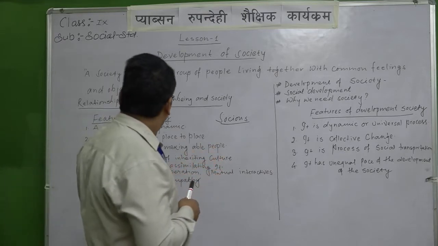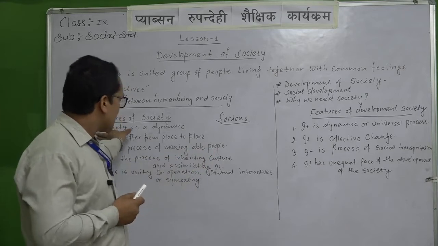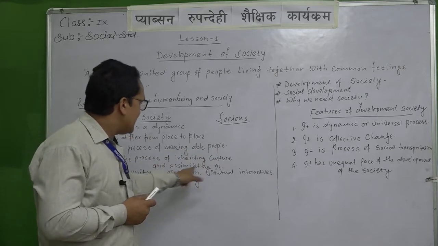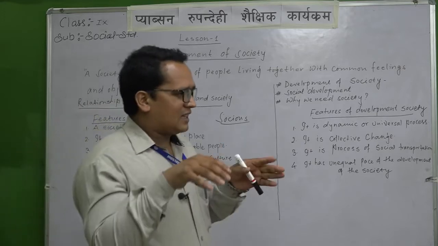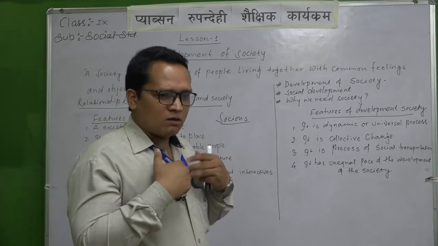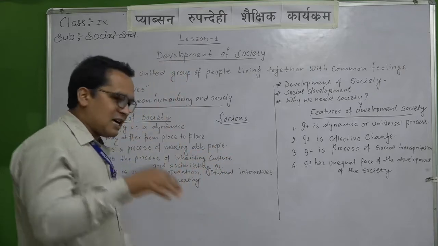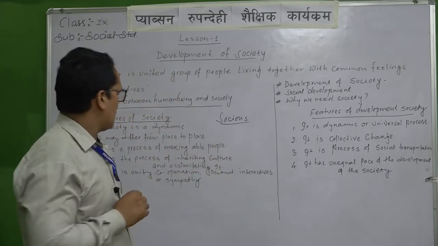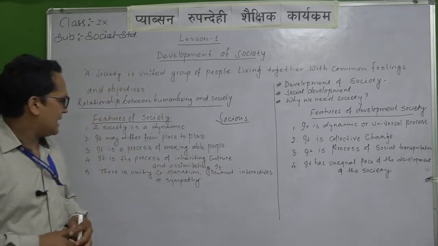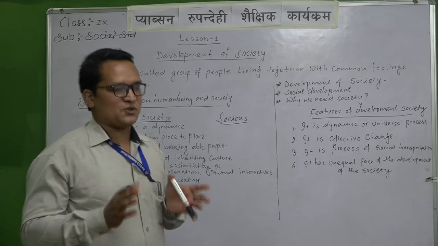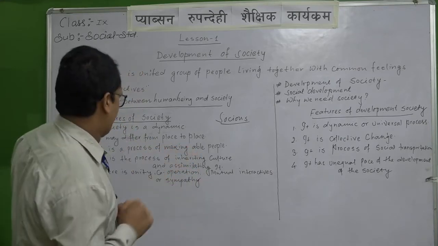In that case, the process of inheriting culture is a feature of society, and assimilating it means that things should become part of our body and soul, in our mind, and that should be implemented on the ground. It is called the process of inheriting culture and assimilating it. So in that way, point number 4 teaches us about that.